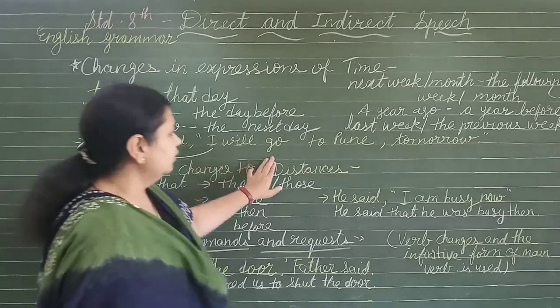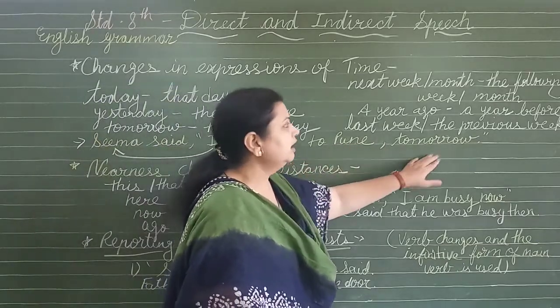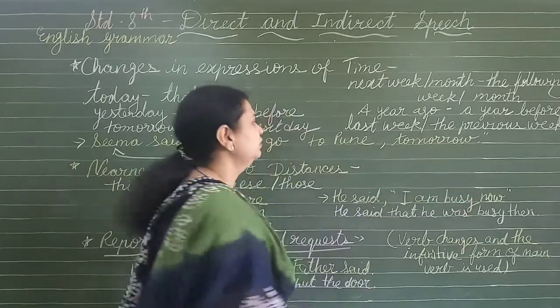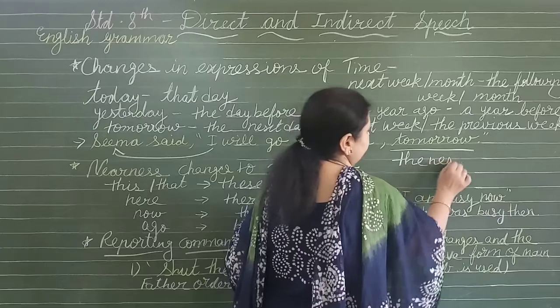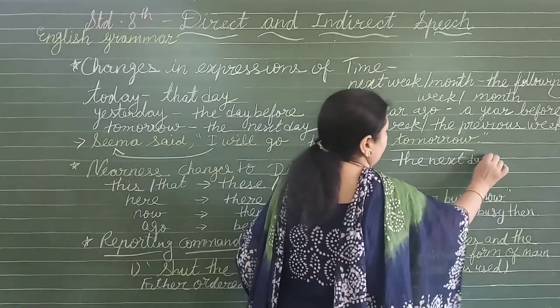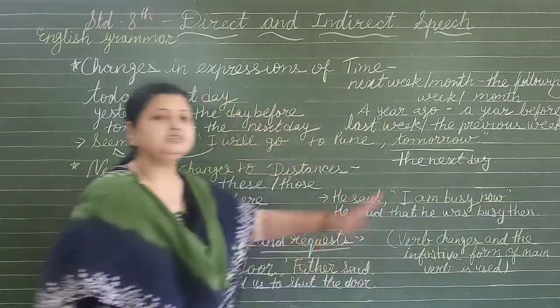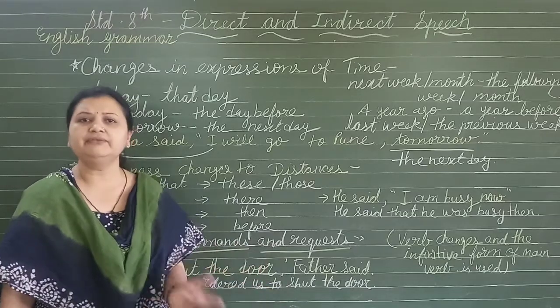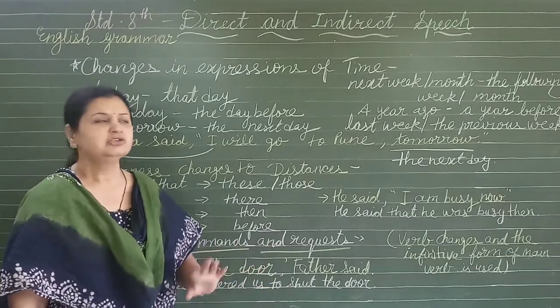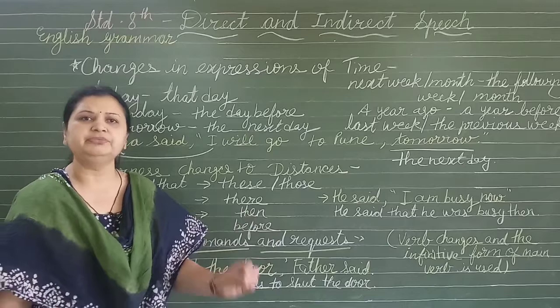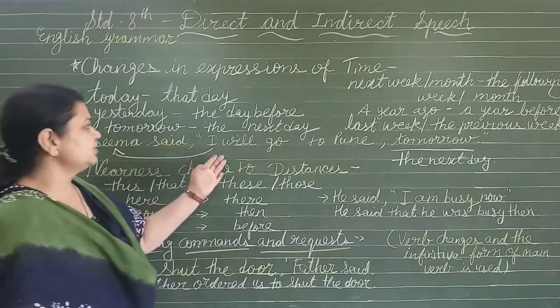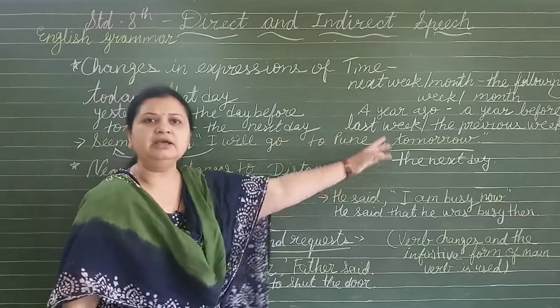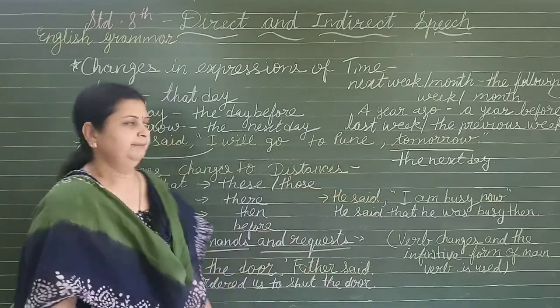She would go to Pune the next day. Tomorrow will be changed into the next day, because this is also now past. So the next day will be the proper word for that. Seema said that she would go to Pune the next day.